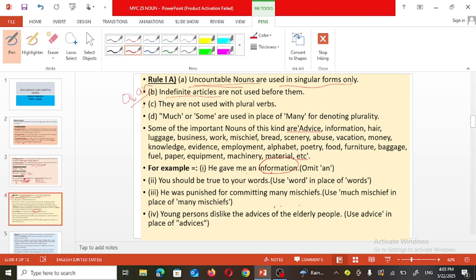They are not used with a plural verb, and we should not use this uncountable noun with the plural verb. Much or some can be used instead of many.